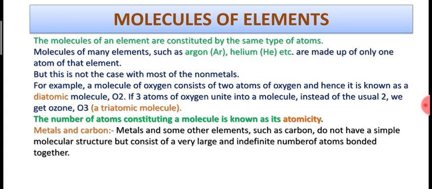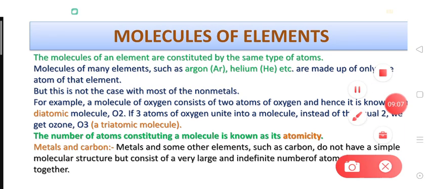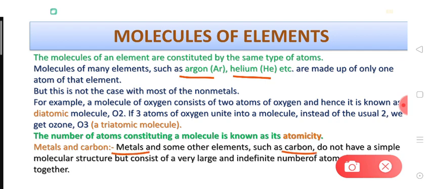So dear students, the atomicity of molecules may be 1, 2, 3, 4 or multiple. It is very interesting to note that even the singly existing atoms of elements like helium and argon are called molecules. They are generally called monoatomic molecules, right? If we talk about metals and carbon, we have already discussed that they do not have a single molecular structure.